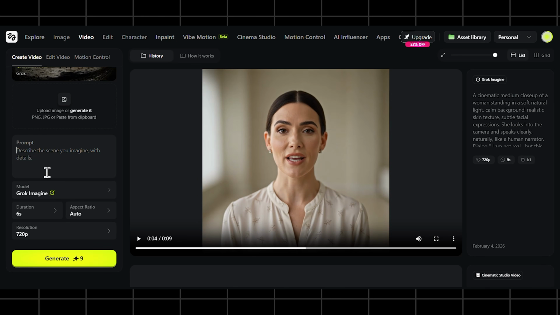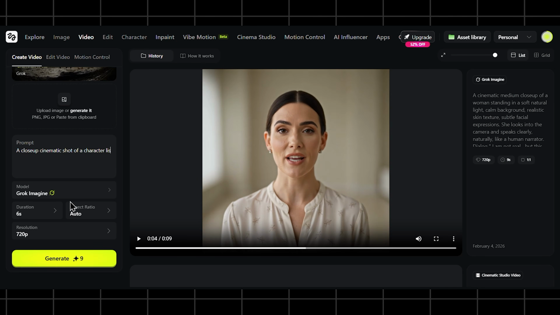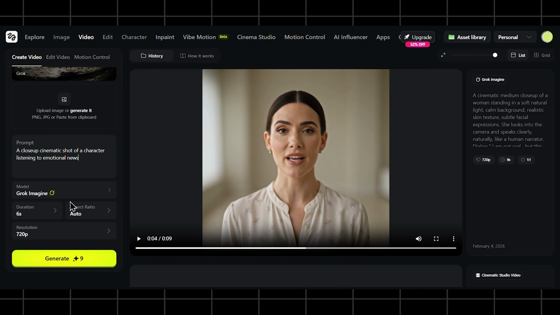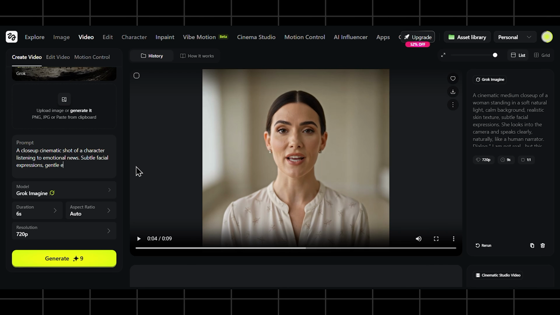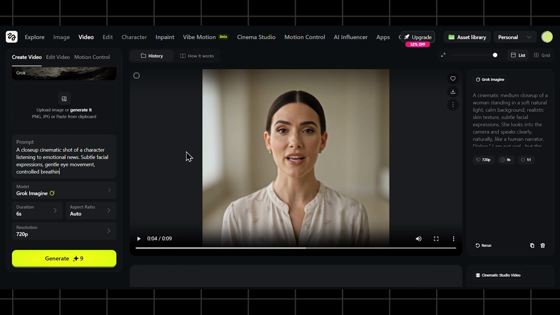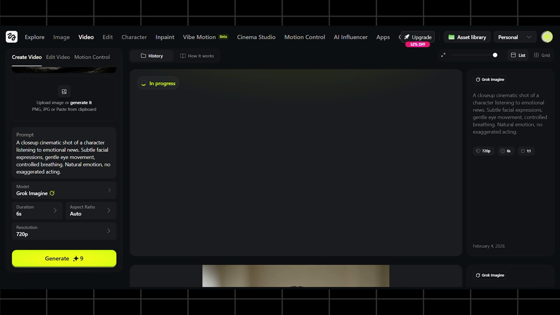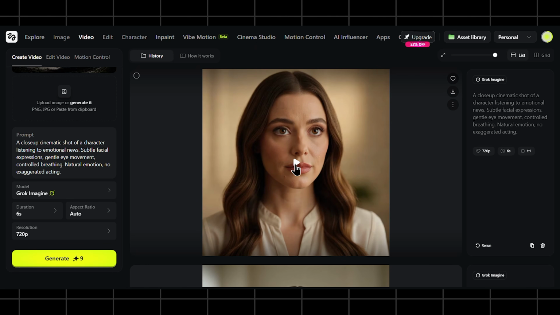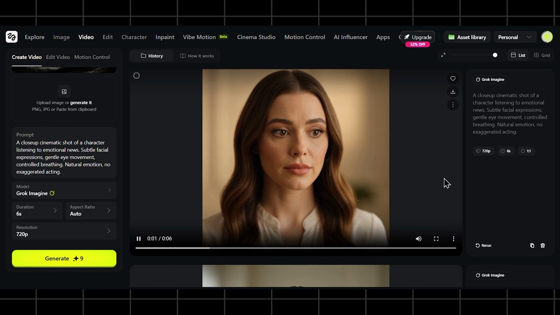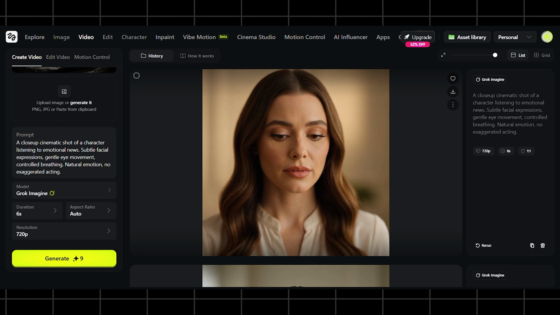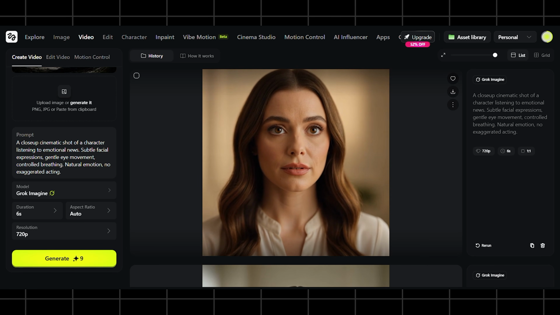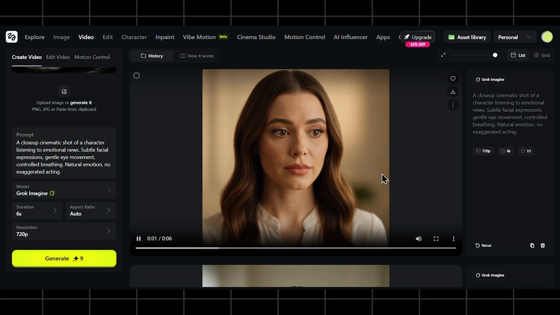Let's test that. A close-up cinematic shot of a character listening to emotional news. Subtle facial expressions, gentle eye movement, controlled breathing. Natural emotion, no exaggerated acting. Generate. This is where Grok really separates itself. The face doesn't overact, it reacts. Perfect for character-driven scenes, reaction shots, emotional beats, and short narrative moments.